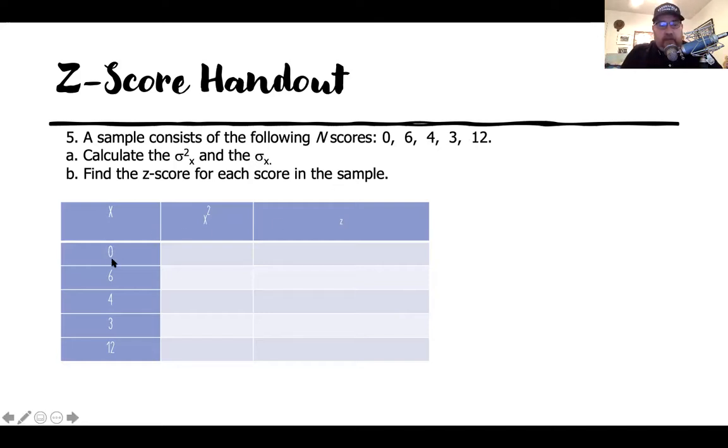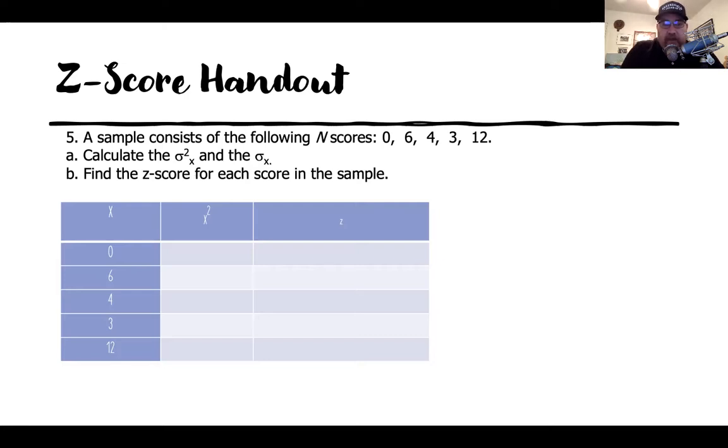You can see them here going vertically over here on the left under X: 0, 6, 4, 3, 12. Okay, so what I want you to do with those first is calculate the variance and then the standard deviation. If you need to review that, go back to the previous chapters on variability, and that'll show you how to solve for the variance and then solve for the standard deviation.